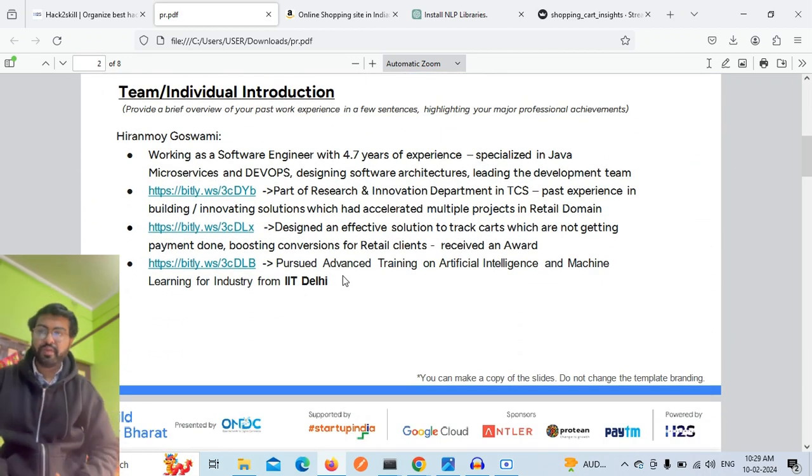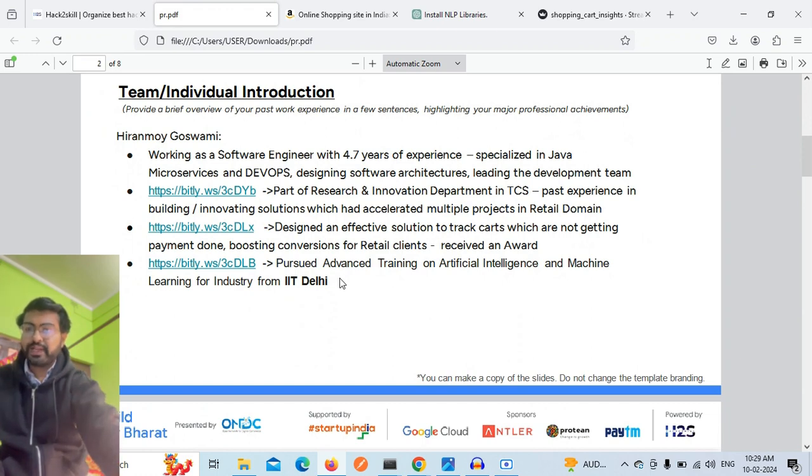I am a software engineer and a TCS Digital resource, and I am a part of the research and innovation team, delivering solutions in the retail domain. In the past, I have also demonstrated and given some MVP solutions that have been an accelerator for different accounts, and I have also pursued the advanced diploma from IIT Delhi on artificial intelligence and machine learning.